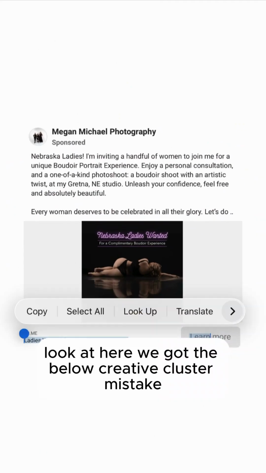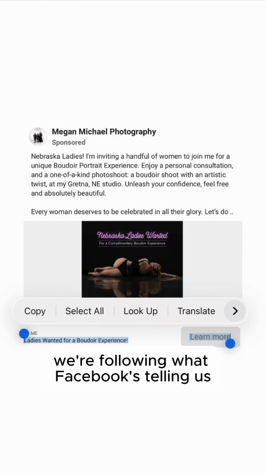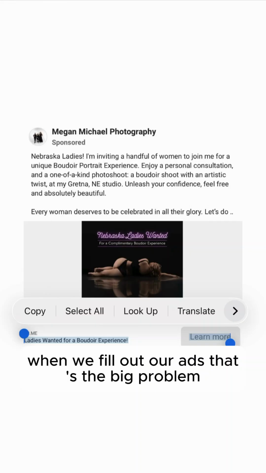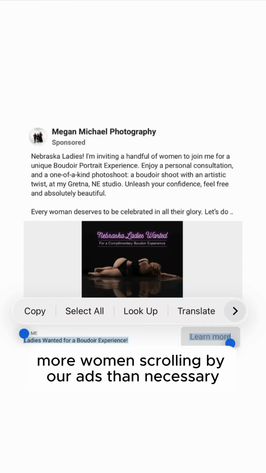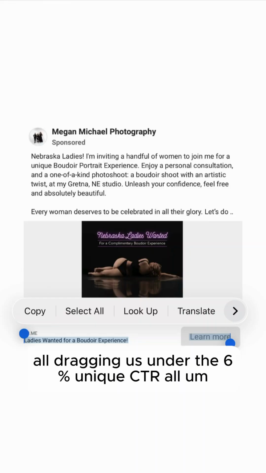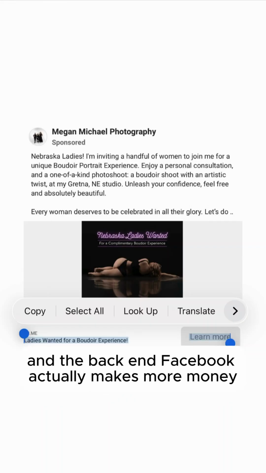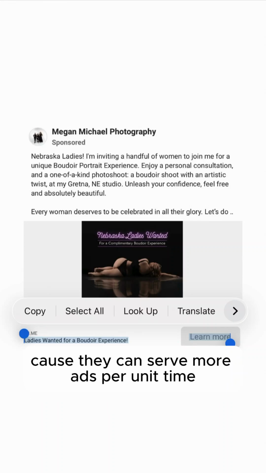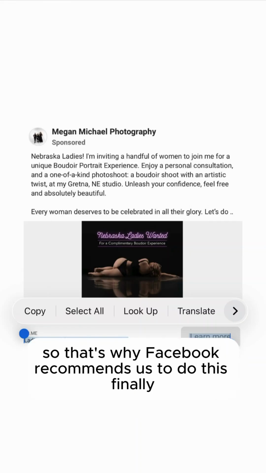look at here. We got the below creative cluster mistake. The false belief that caused us to make this mistake is we're following what Facebook's telling us when we fill out our ads. That's the big problem. The consequence of this is more women scrolling by our ads than necessary, lowering unique CTRL, dragging us under the 6% unique CTRL, higher chance of giving us BLCS, Boudoir low click syndrome. And on the back end, Facebook actually makes more money because they can serve more ads per unit time, the more women that scroll by our ads and don't click anywhere on them. So that's why Facebook recommends us to do this.